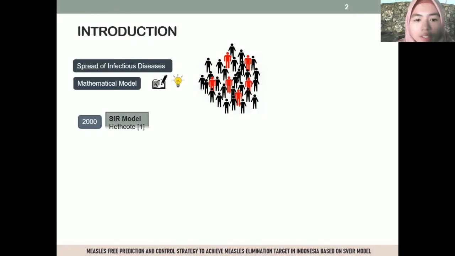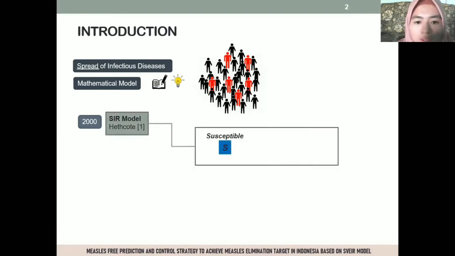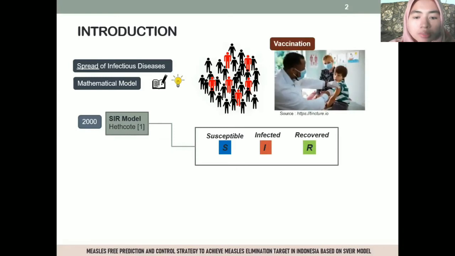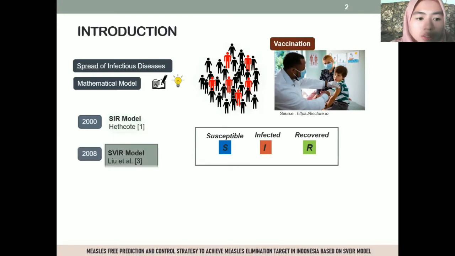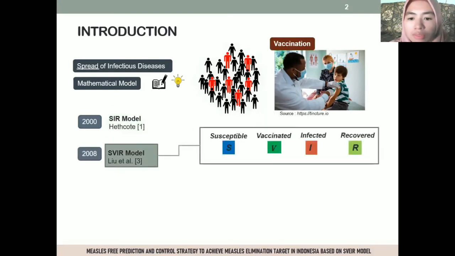The population was classified into three groups, namely group S or susceptible, which is a group of individuals who are healthy but vulnerable, then the group of individuals who are infected with the disease and may transmit the disease, or infected I, and a group of cured individuals, or recovered R. The vaccination programs are carried out in the context of preventing and controlling infectious disease. In 2008, Liu et al. formulated an SVIR model. With regard to vaccination, individuals who have received the vaccine are classified into a separate group, namely vaccinated V.